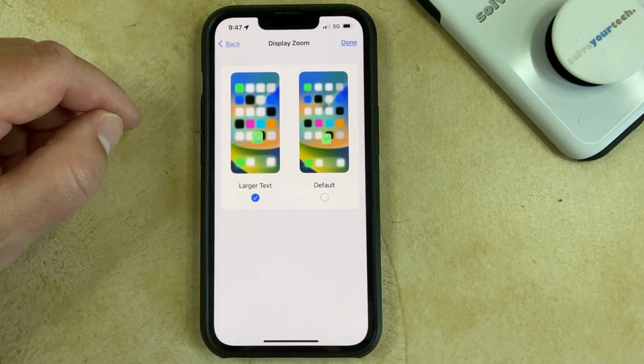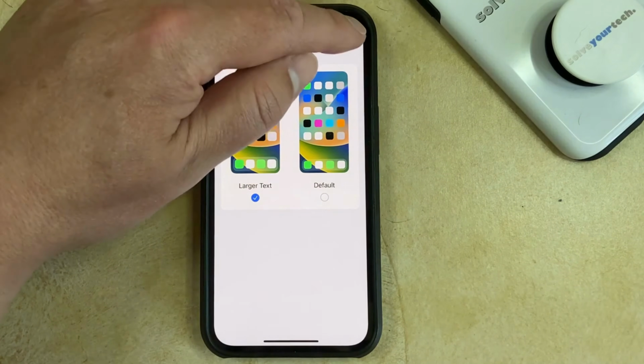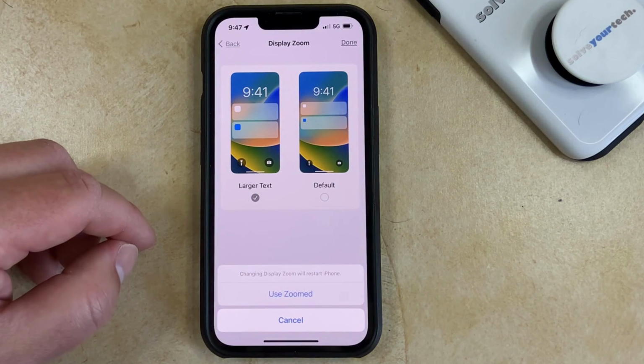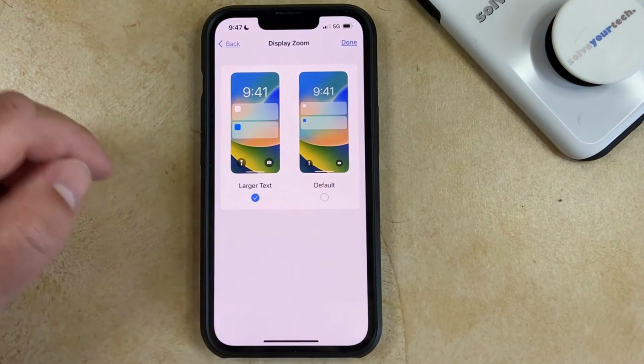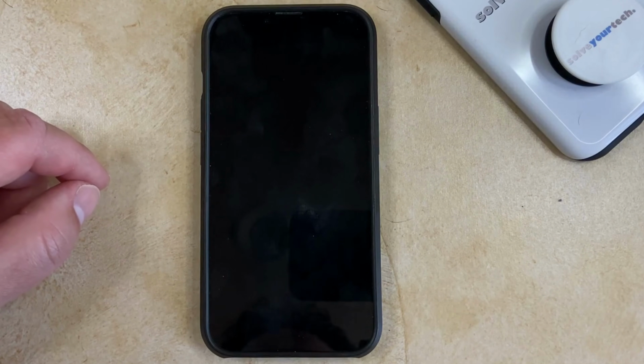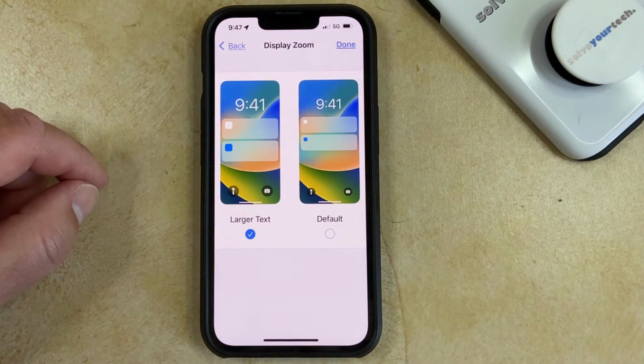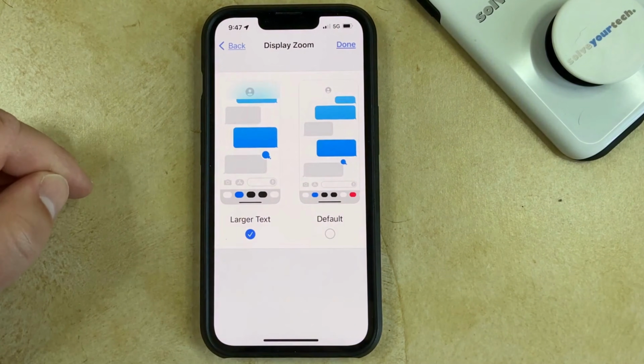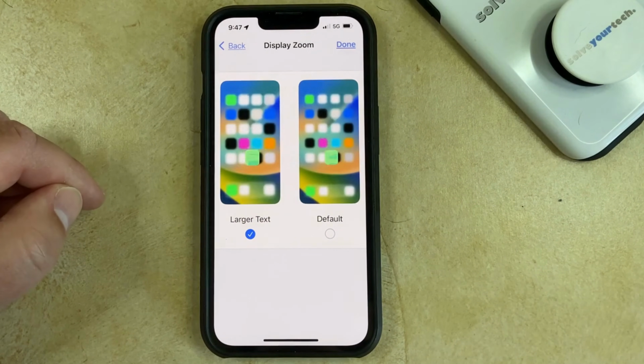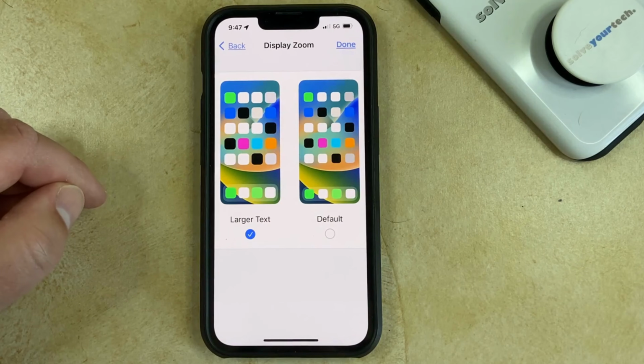Now you'll tap Done at the top right corner of the screen, and then you can touch the Use Zoomed button. Now the screen's going to go black for a second while it switches to the zoomed mode, and now you can see that the stuff on the screen is larger, which should make it easier for you to read the content that's on your iPhone screen.